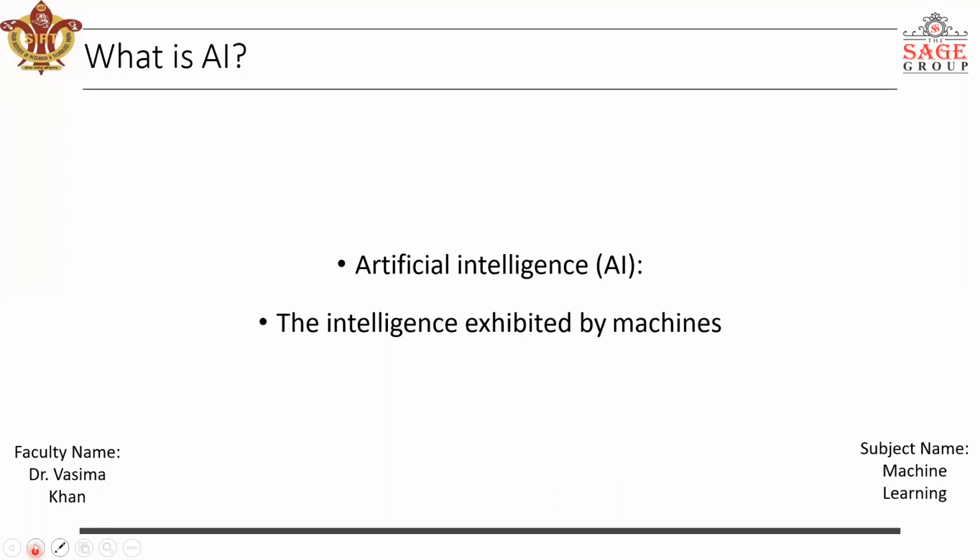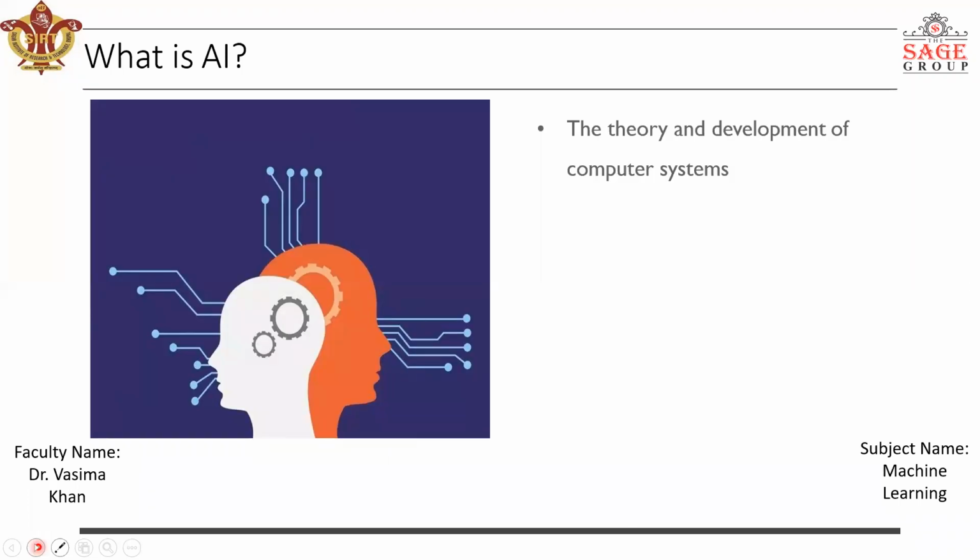There are various definitions used for artificial intelligence, but I think it is more important to understand something instead of just going by the definitions which are available everywhere. You can read the definitions of artificial intelligence, deep learning, machine learning, anywhere on the internet, in books. But I'll try to explain what these things are, the relationships between them, what we are going to use these technologies for, and how we are going to use them. Okay, so this is a brief idea about what is artificial intelligence.